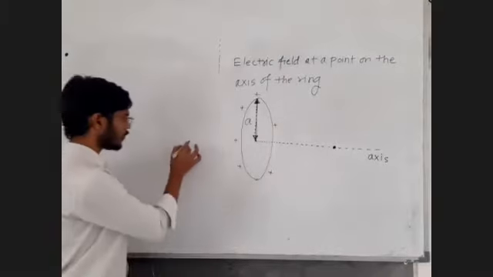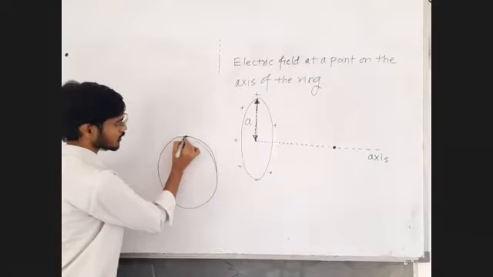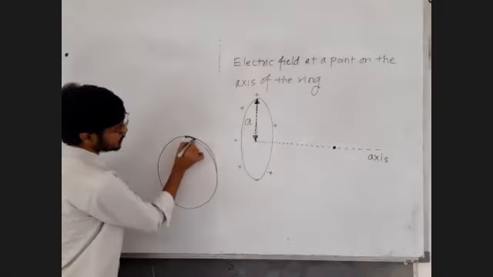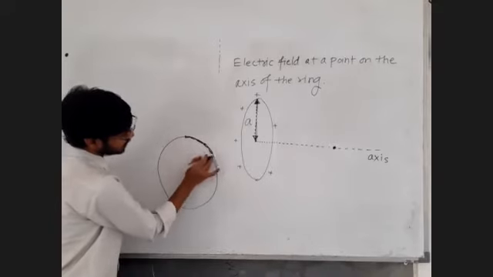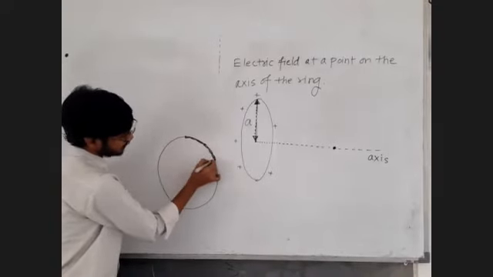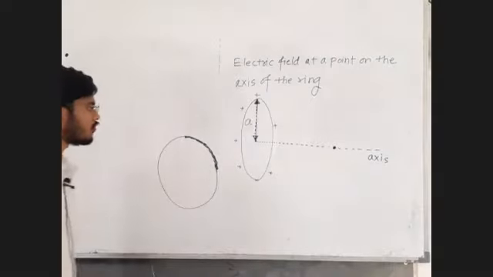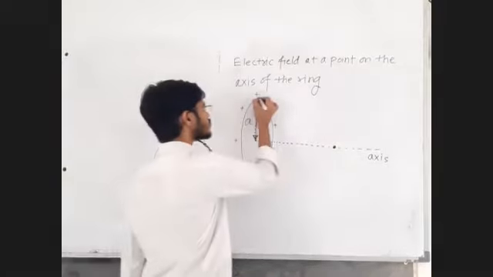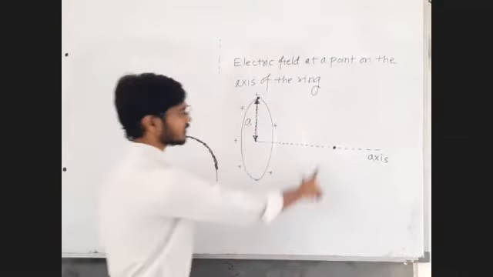Now, if this is a ring, this is a very small point charge, this is a very small point charge. All these are very, very small point charges, dq. Because of this point charge, we will first find the electric field at this point.